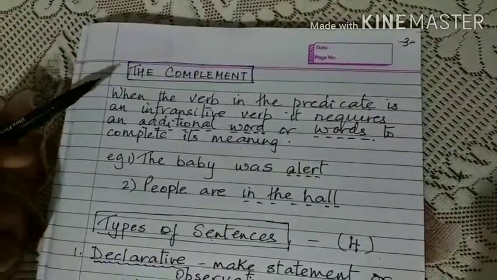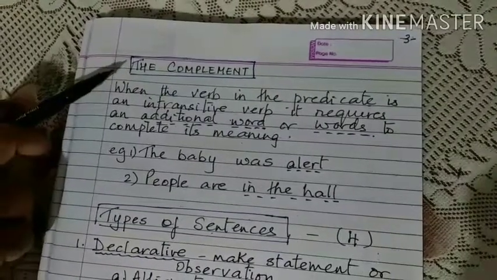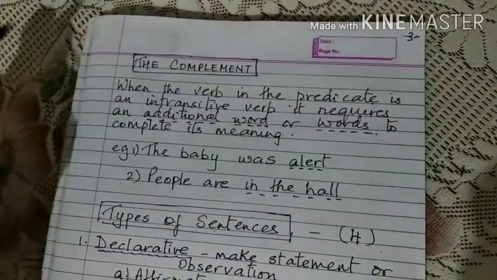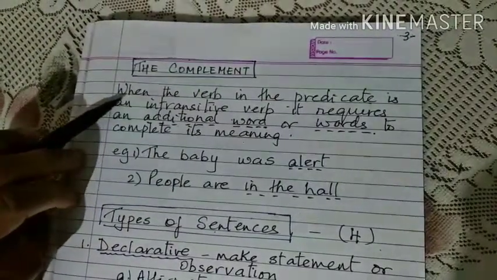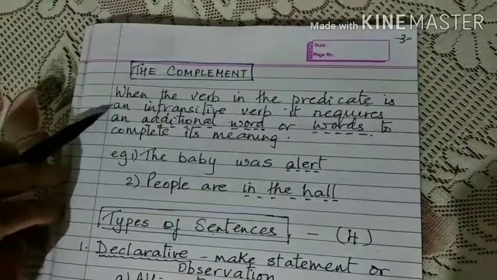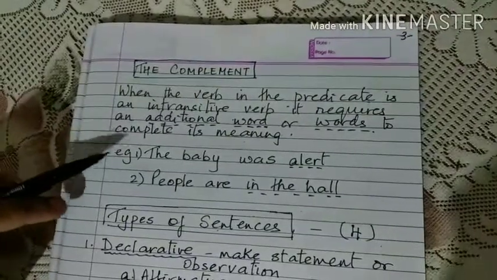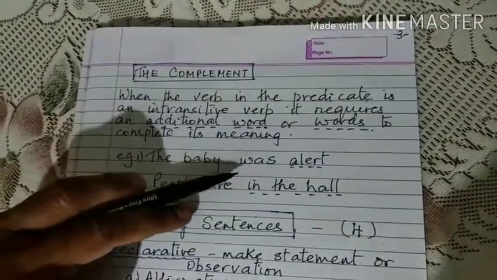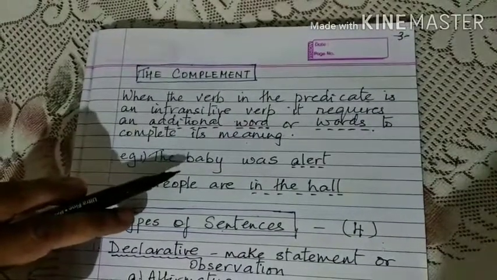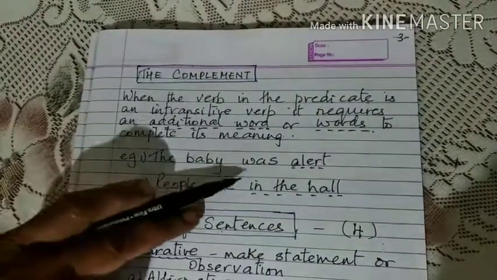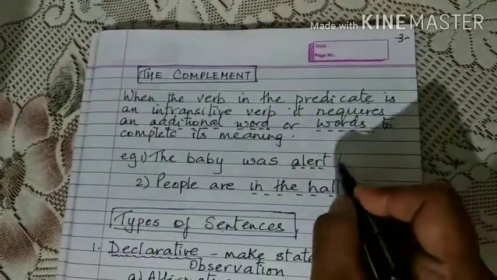We just saw about direct and indirect object. But when is that applicable? When the verb is transitive. That means there is a passing from one to the other. But when the verb in the predicate is an intransitive verb, it requires an additional word or words to complete its meaning. For example, the baby was. Now if we stop the sentence here, then we do not understand what they are trying to say. So the baby was, we have to add something else. The baby was alert. The baby was sleepy.